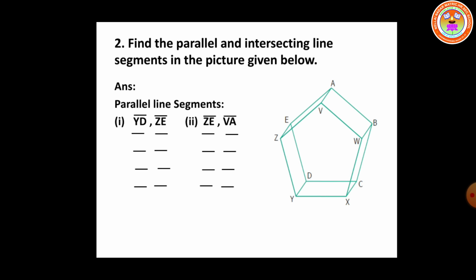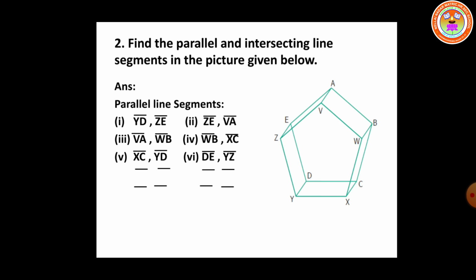For the line segment YD, the line segment ZE is parallel, and for the line segment ZE, the line segment VA is parallel, and for VA, the line segment WB is parallel, and for WB, the line segment XC is parallel, and for XC, the line segment YD is parallel.